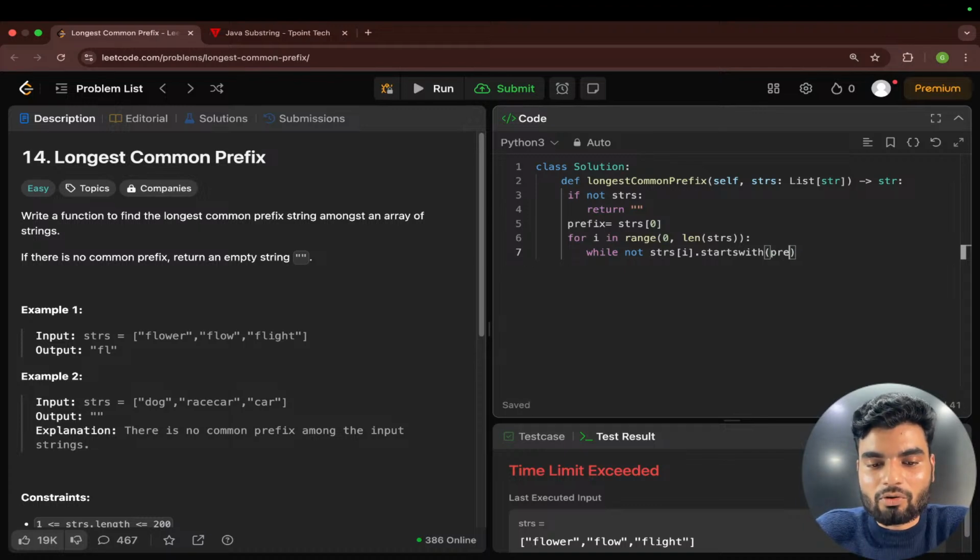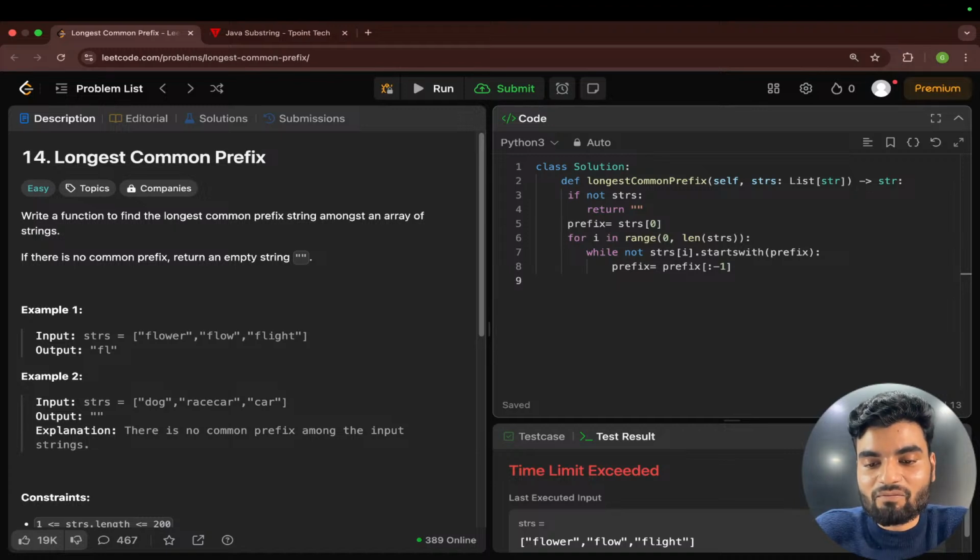So that time we were reducing a prefix, right? Now if this is not a case, that time we were updating a prefix. So prefix will update. I'll do a dry run, so you don't have to worry. Prefix will be whatever the value of prefix previously, colon -1, which means we're reducing from the last one element.